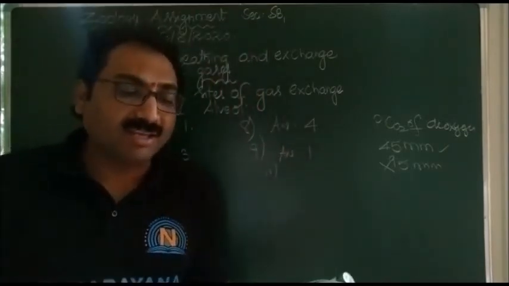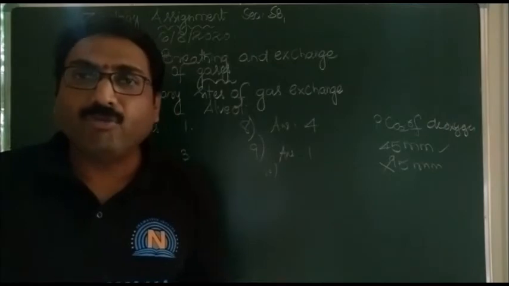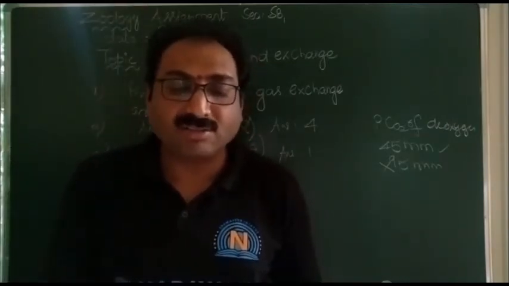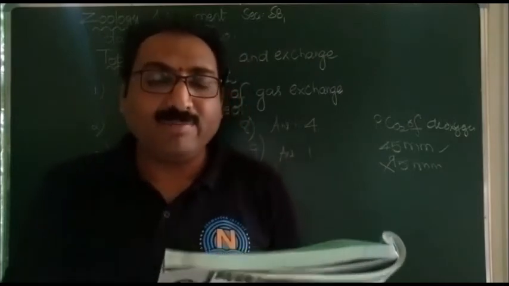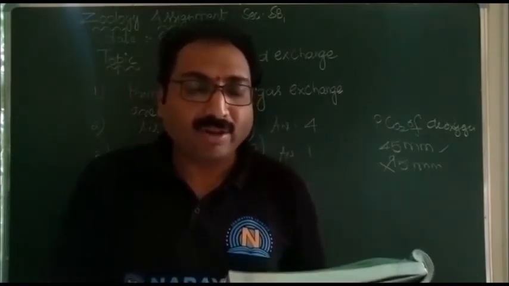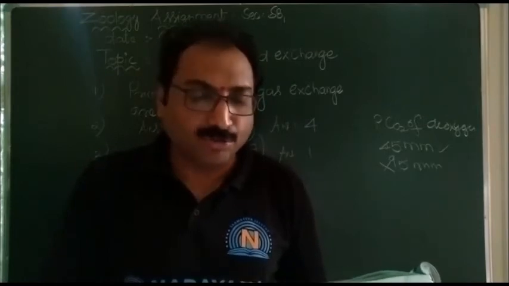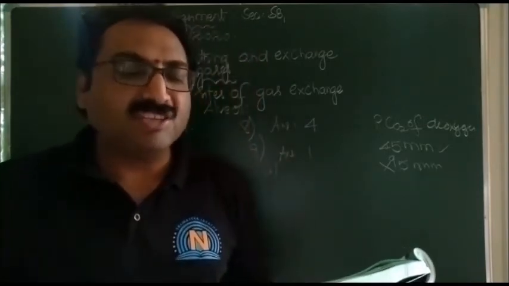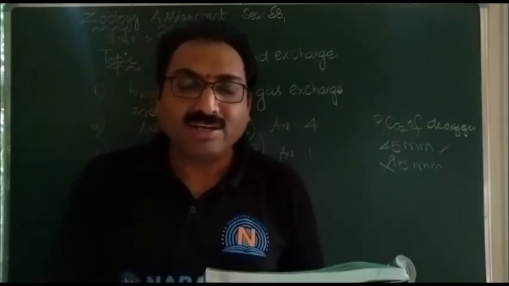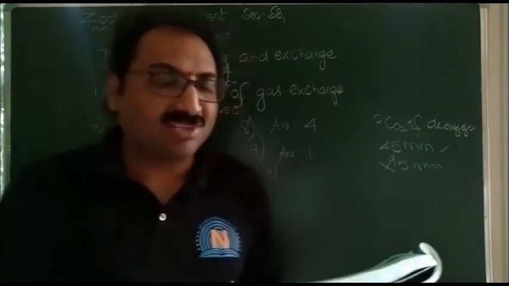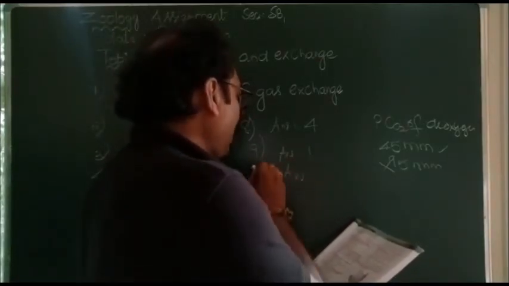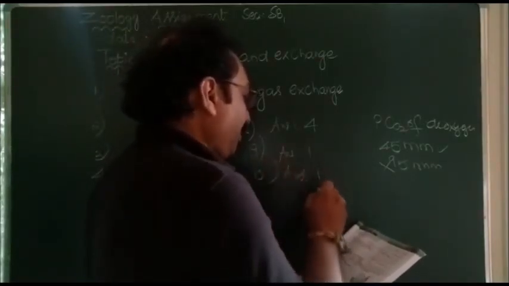Partial pressure of oxygen in alveolar air is 104 millimeters of Hg. This is also correct. Partial pressure of oxygen of oxygenated blood is 95 millimeters of Hg. This is also correct. So in the above 4 given statements, the one which is not true is the first one, that is PCO2 of deoxygenated blood is 45, but it is given as 95. That's why this statement is wrong. So the answer for this 10th one is the first.